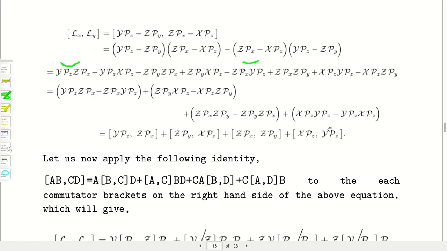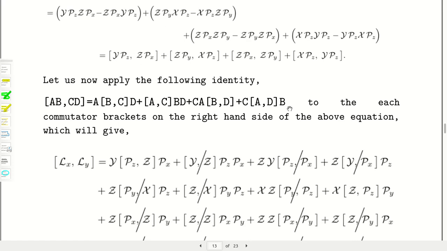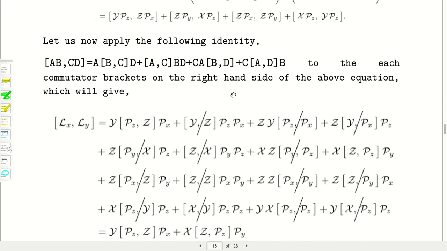Similarly you can group the other 3 brackets like this, and now the [AB, CD] commutator bracket relation I have proved. So use this relation for each of the brackets. This bracket will give you 4 terms, and so total terms will be 16 now.